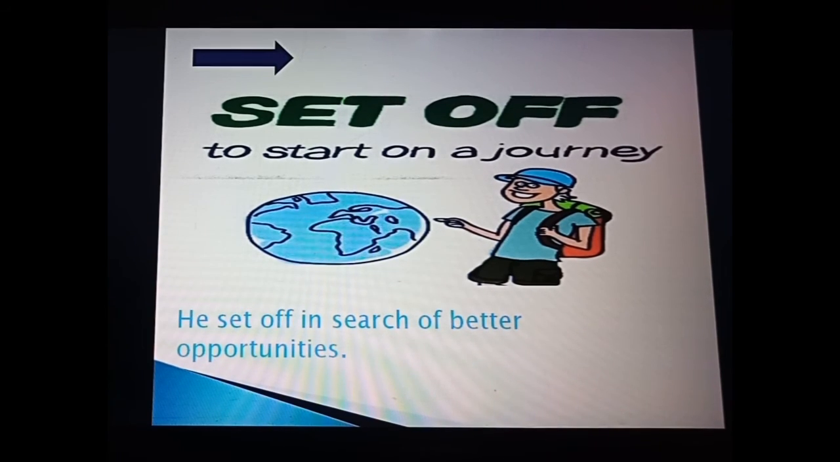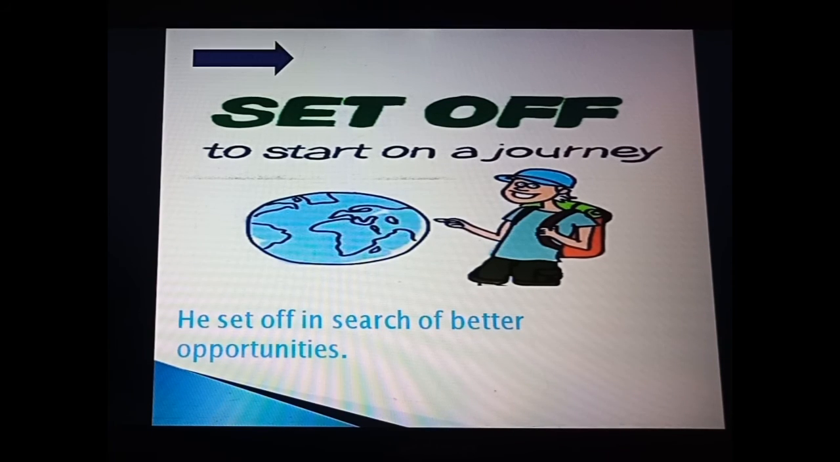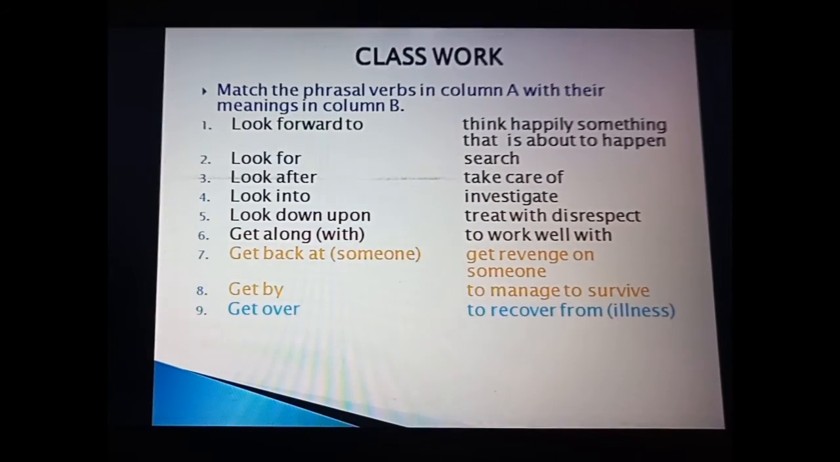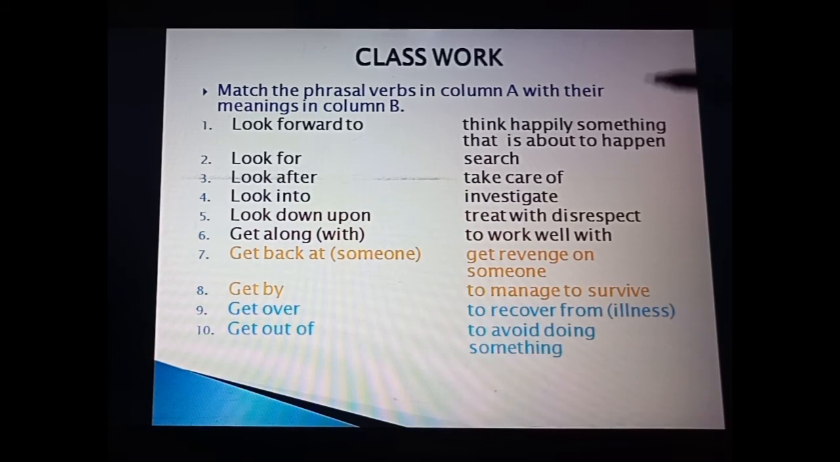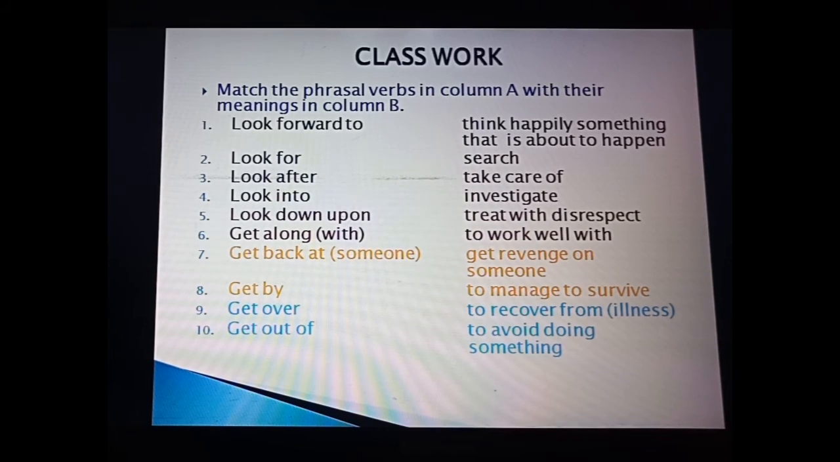Fine students, so I hope you all have understood. We have done a total of 9. Now this one is your classwork. First of all, the definition you have to do. Then the example, that one example I have given of rule out. After this, the exercise you have to do. In this you have to match the phrasal verbs in column A with their meanings in column B. Fine. So as I told you, for these phrasal verbs you should especially know the meaning. After that you can easily fill in the blanks or frame sentences.